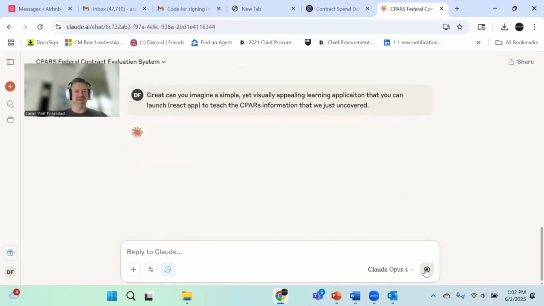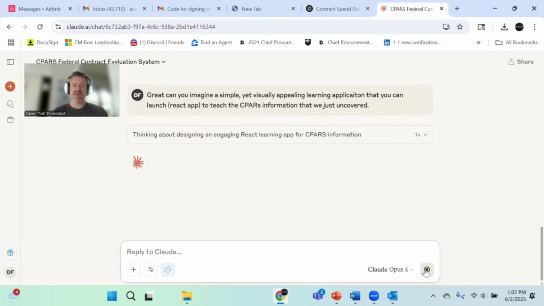And I just wanted to do this as a simple exercise to show you. I mean, this can get really robust and you can build some really cool applications. But what's neat with this is once it starts coding the application, which it's going to do to the right of my screen in a minute, it's not going to make it to where someone has to have access to Claude to get to that application. It'll actually be a publishable app that people can get into.